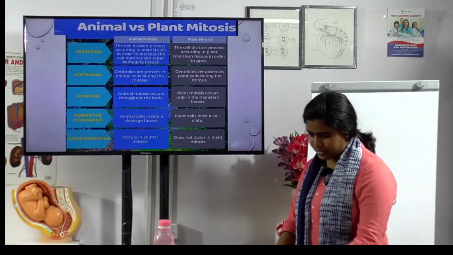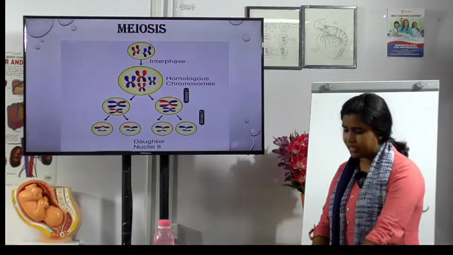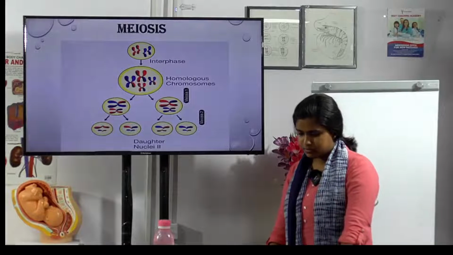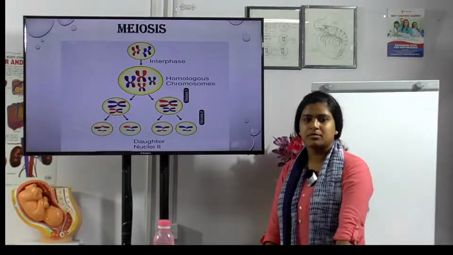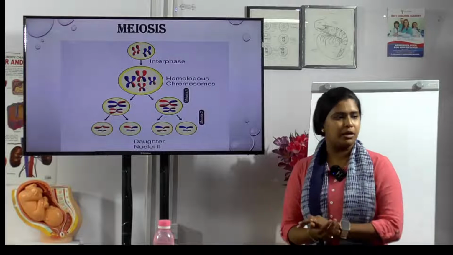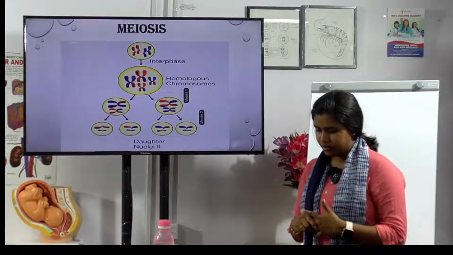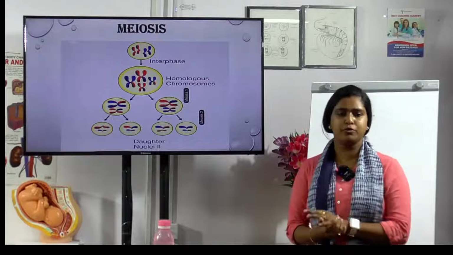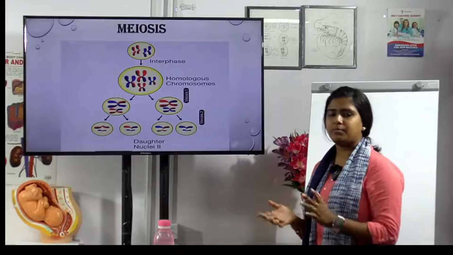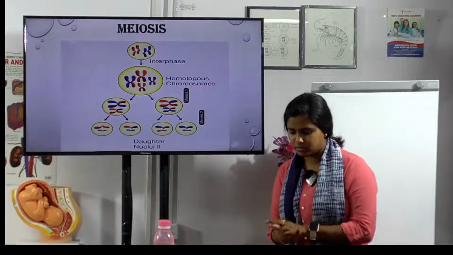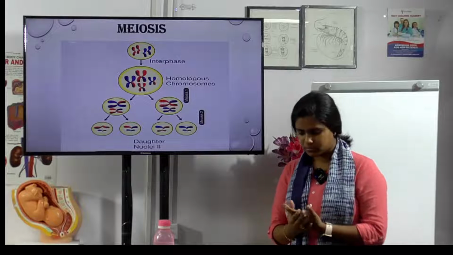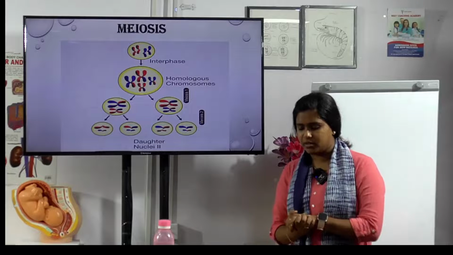Okay, and the next one is meiosis. Where does meiosis take place? What did we learn earlier? Meiosis takes place only where there is sexual reproduction. The production of offspring by sexual reproduction involves the fusion of two gametes, male and female.